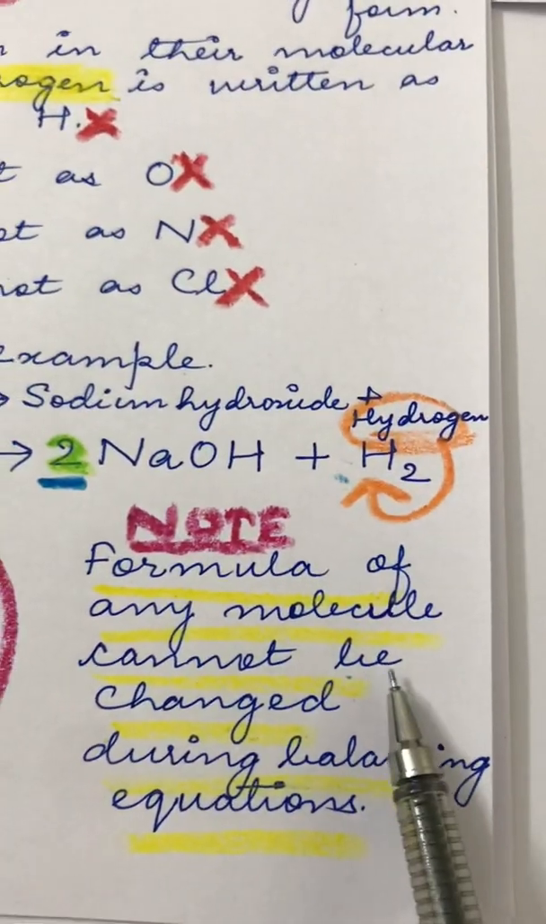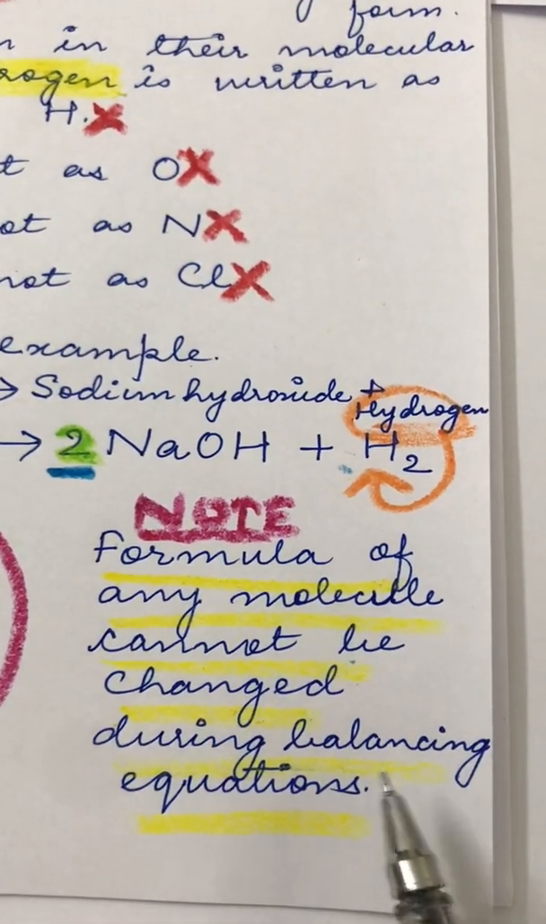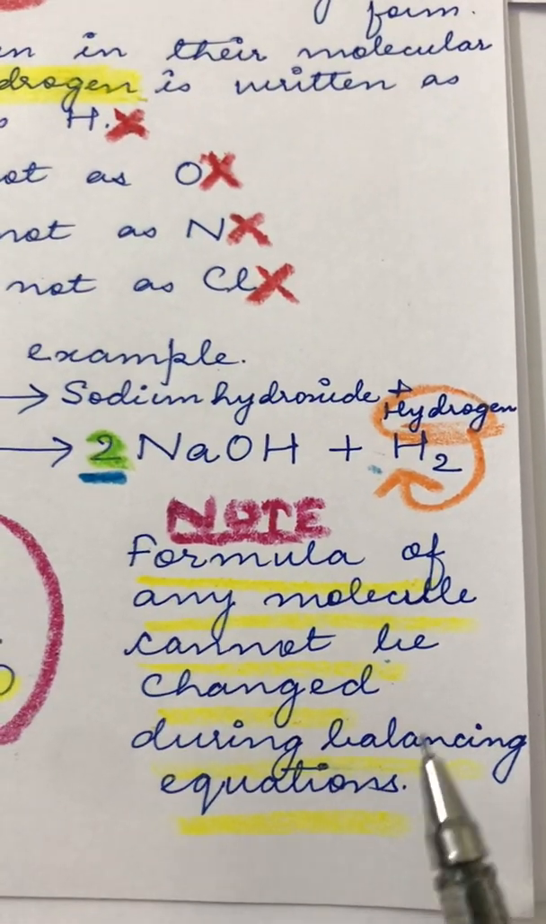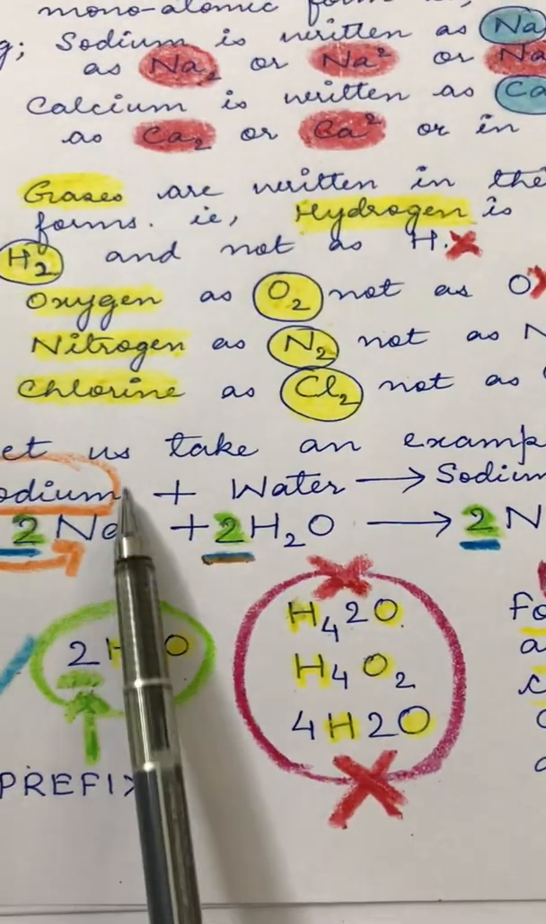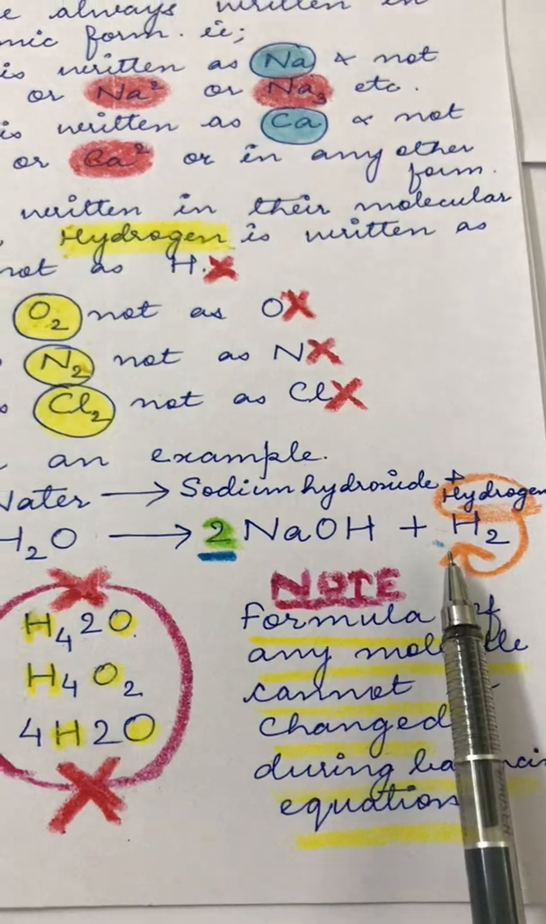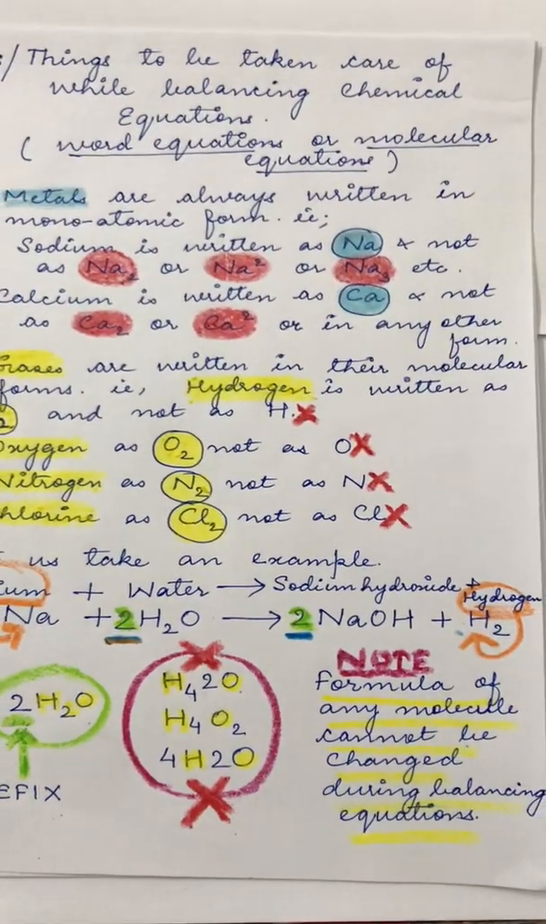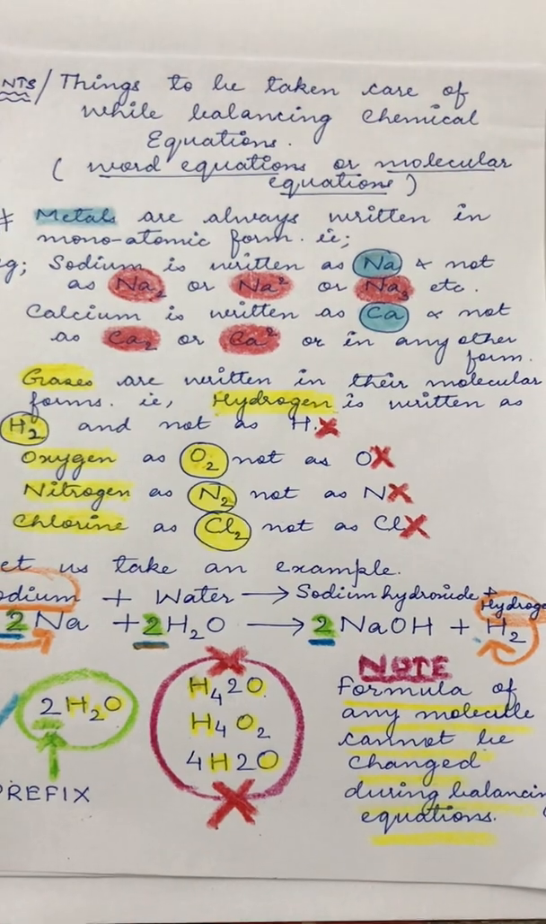And always remember that the formula of any molecule cannot be changed during balancing an equation. As you can all see, the formula of sodium remains as it is. Water is H2O, sodium hydroxide is NaOH, and hydrogen is H2. So all these points need to be taken care of while balancing any chemical equation.